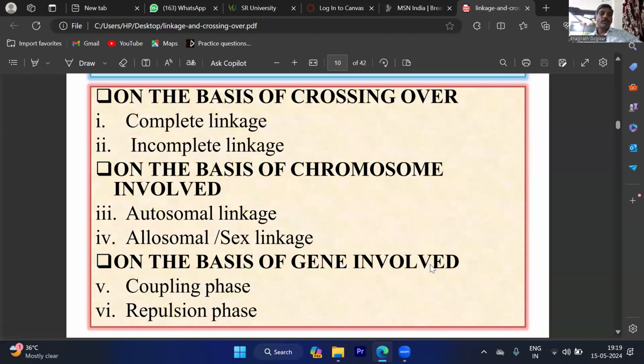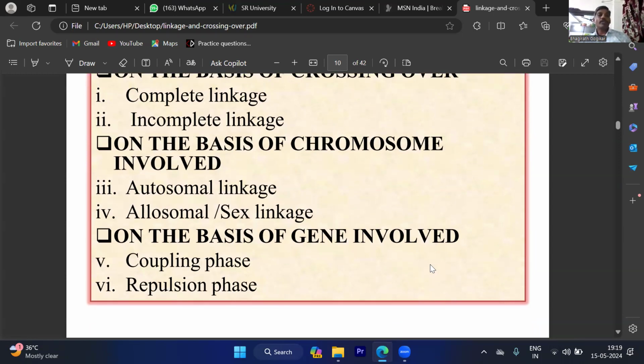Actually, there is no attraction or repulsion between the genes. It is a phenomenon. The two dominant genes are coming from one parent and the two recessive genes are coming from the other parent. That is called the coupling phase. One dominant and one recessive gene coming from one parent, and the other dominant gene and the respective recessive gene coming from the second parent, that is called the repulsion phase.